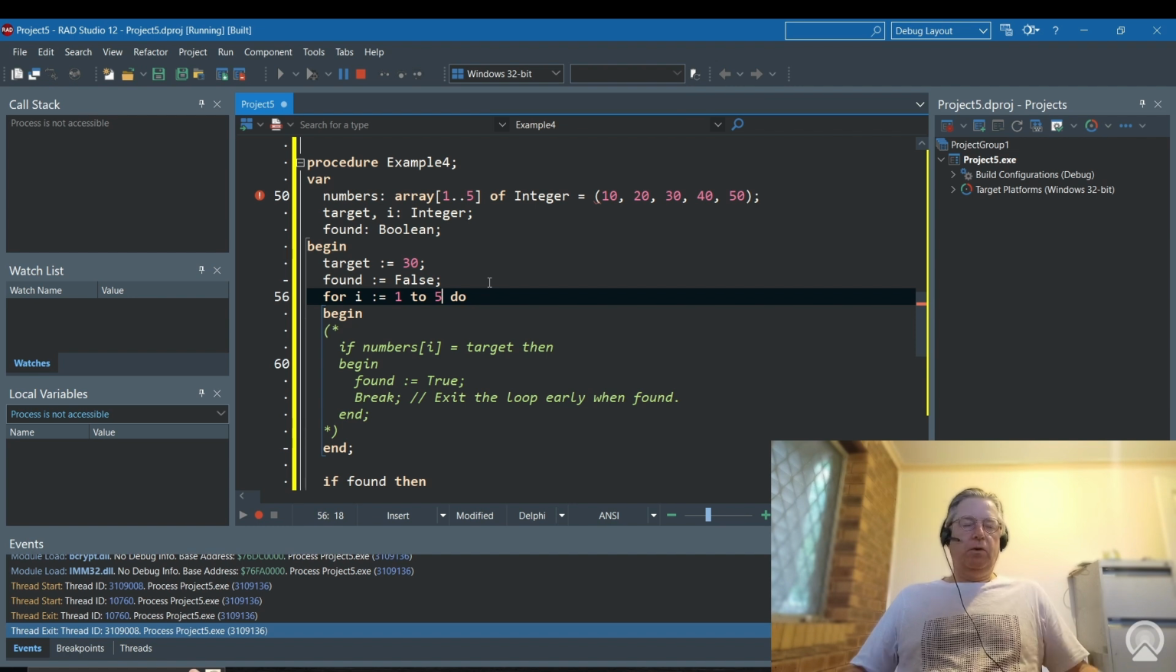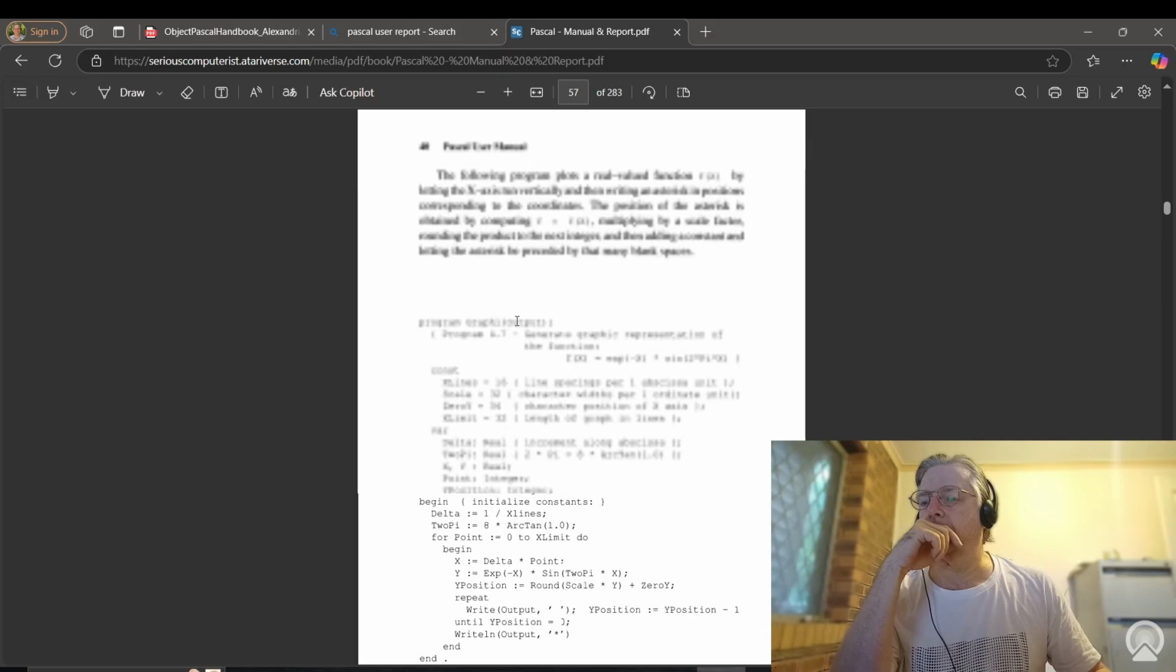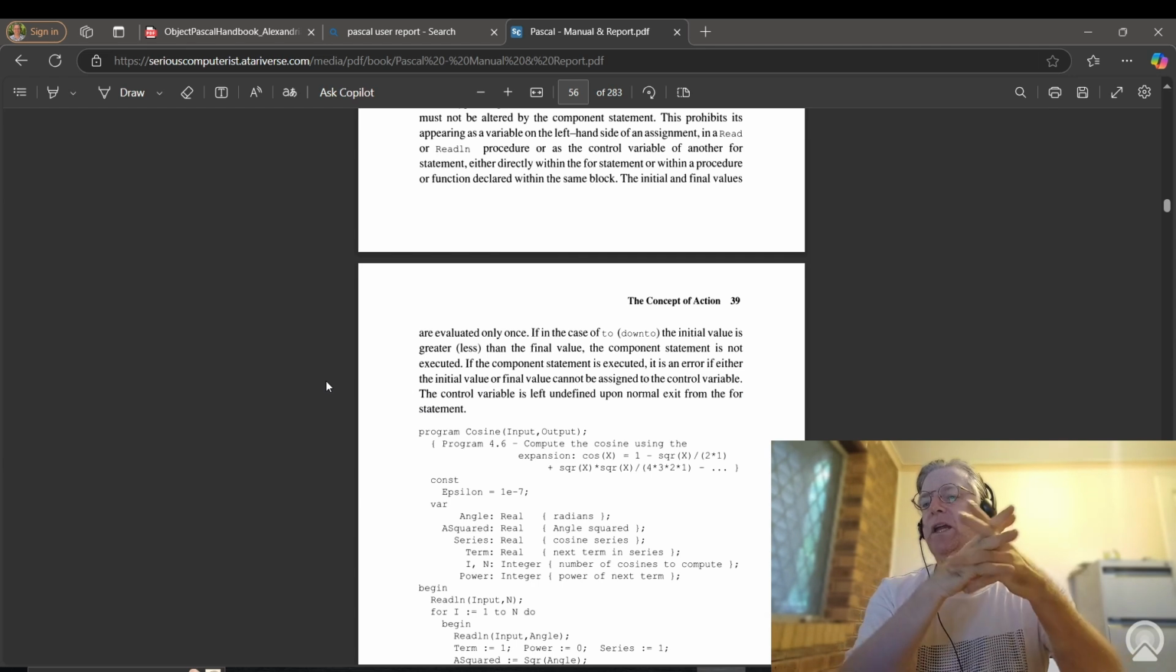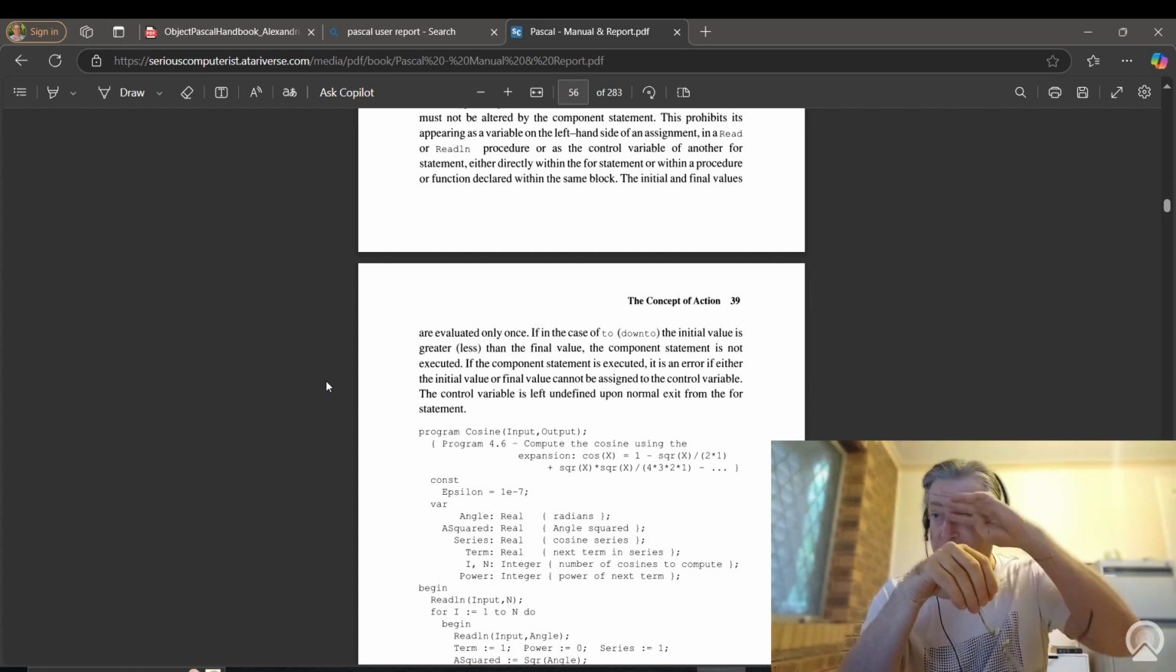So it's a bit different to, say, C programming, where you could have a loop go up in increments of, let's say, 2 or 3 or something. Now, what you typically do in a for loop, you could use it to maybe initialize an array of values, or... Here we go. The control value says here that the control value is left undefined upon normal exit from the for loop.